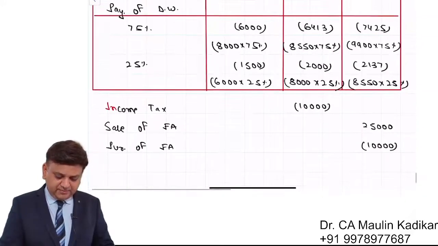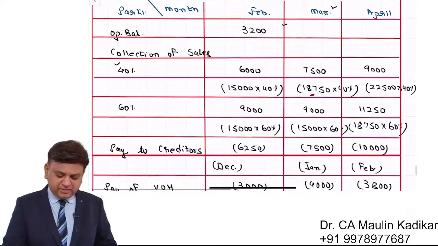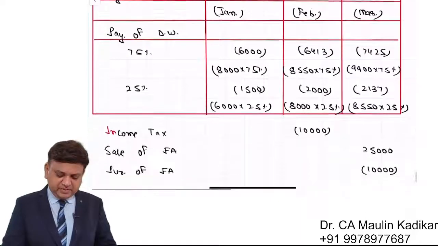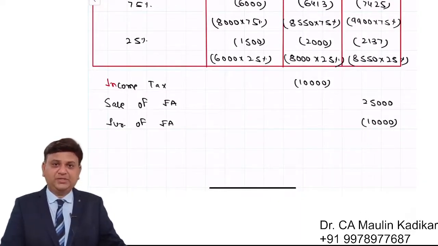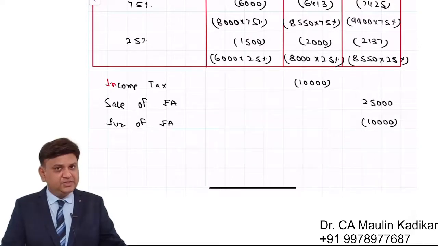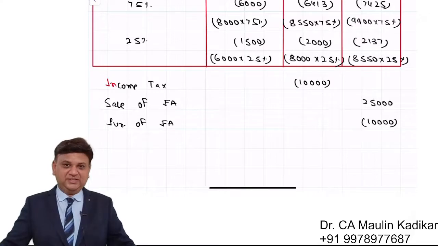So now what will happen? We are required to take the opening balance plus all the receipts minus all the payments, that will give the closing balance of February, that is opening of March. Closing of March is opening of April, and closing of April is the final answer.